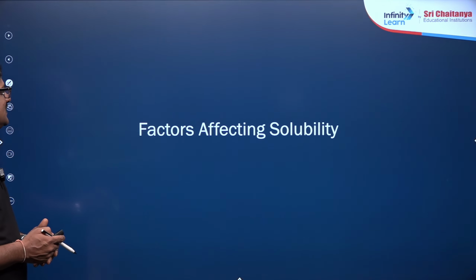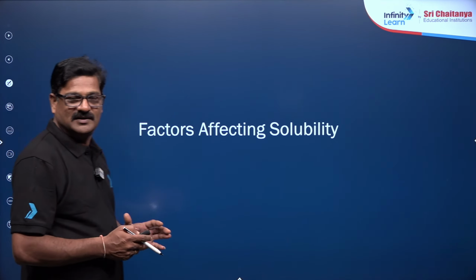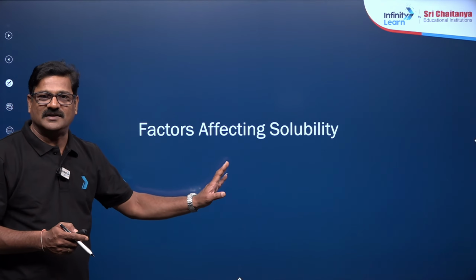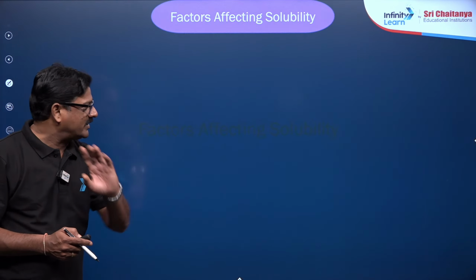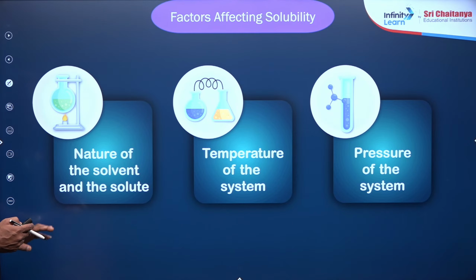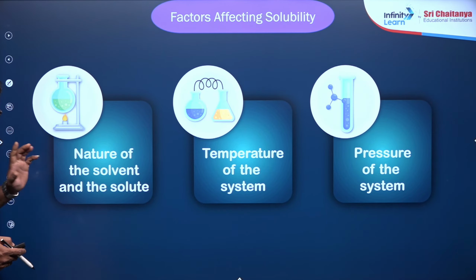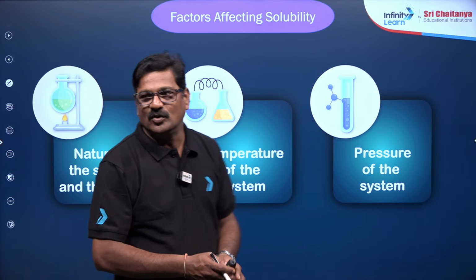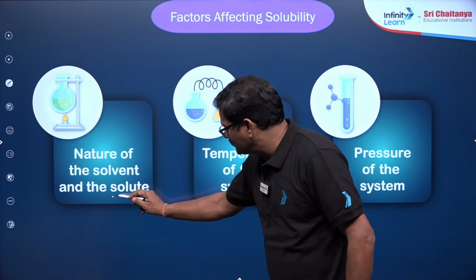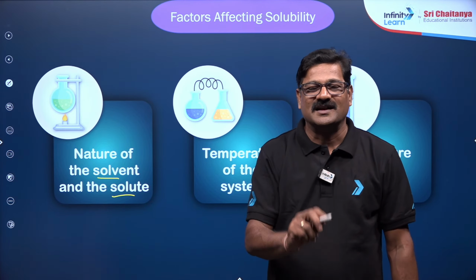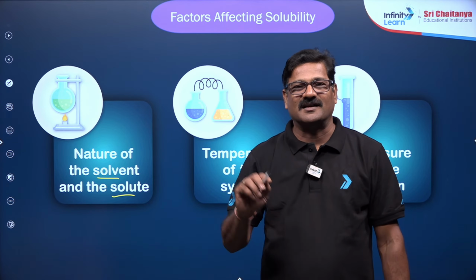And we'll see factors affecting solubility, and I'll come back to this after completion of the concentration terms. Okay, so let's see the factors affecting the solubility. First one is the nature of the solvent and the solute. Look at those solutes and the solvent. We have the phenomenon like dissolves in like, unlike dissolves in like.